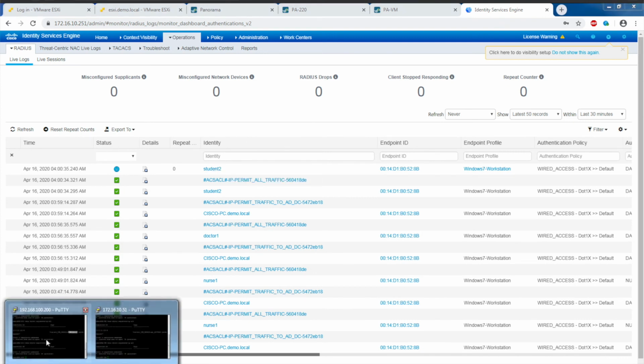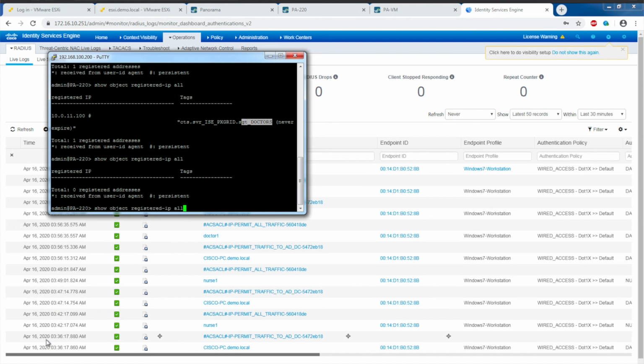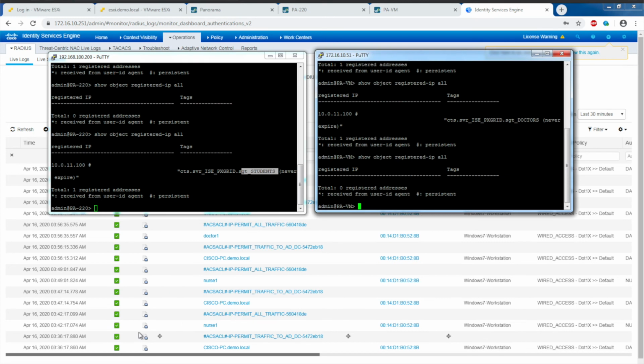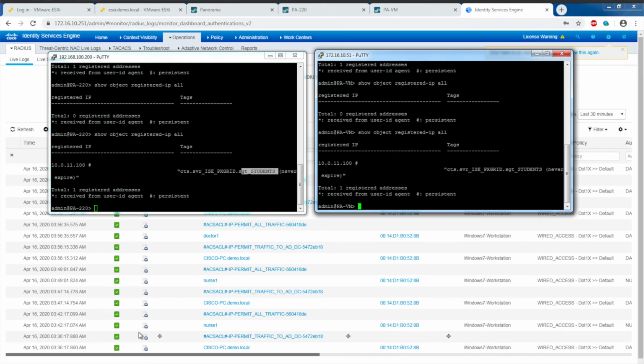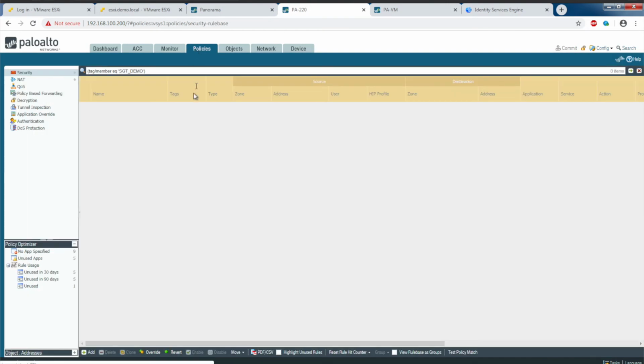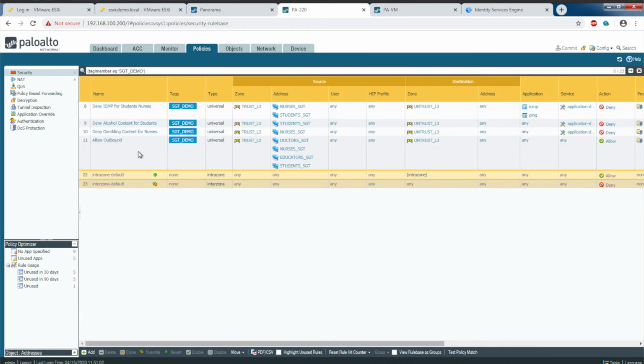On the firewalls, show object register IP all. Okay, you can see students SGT, IP address here for the edge firewall, as well as for the data center firewall. Now, if you recall, my policy for a student is it's going to be denied ICMP and also denied access to any alcohol-related content.